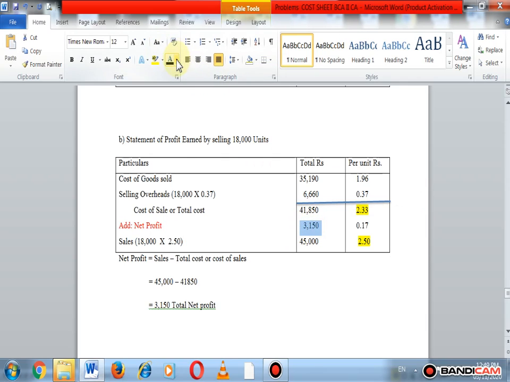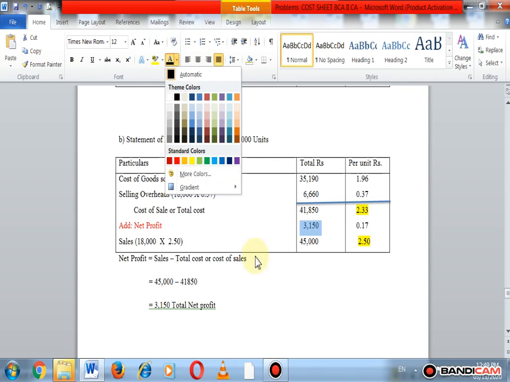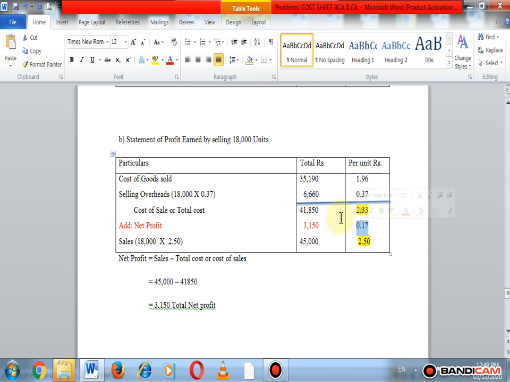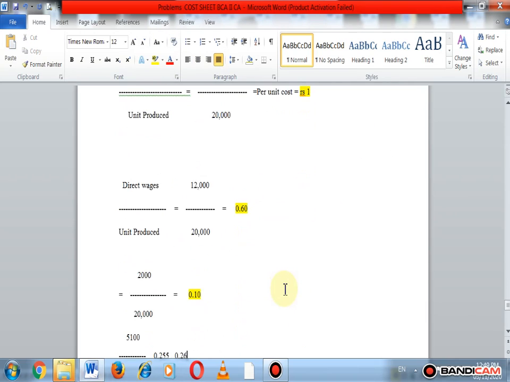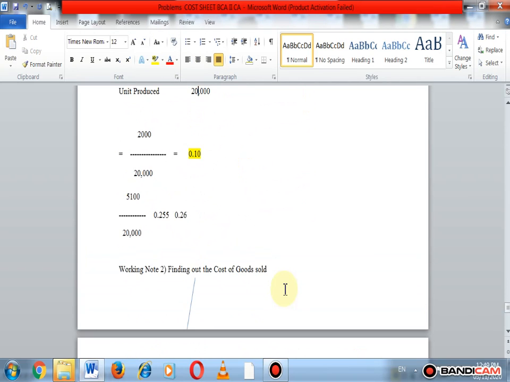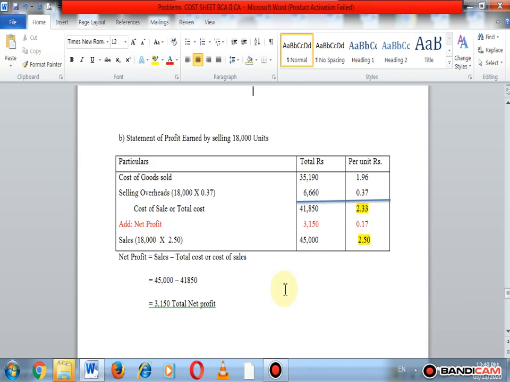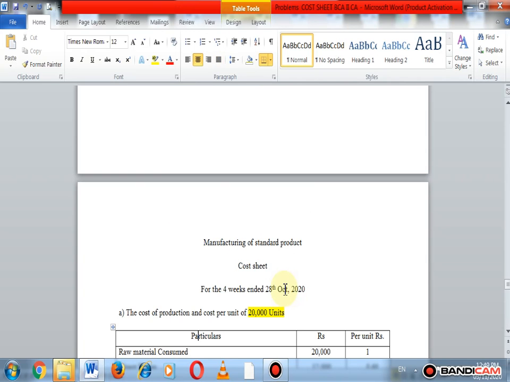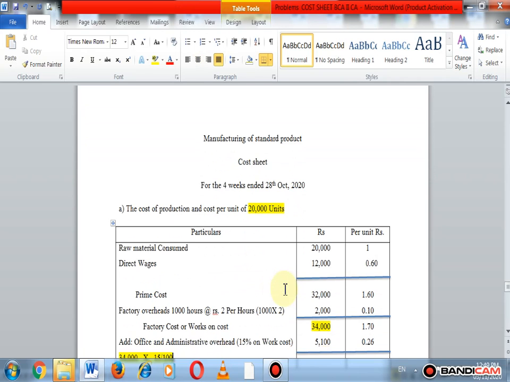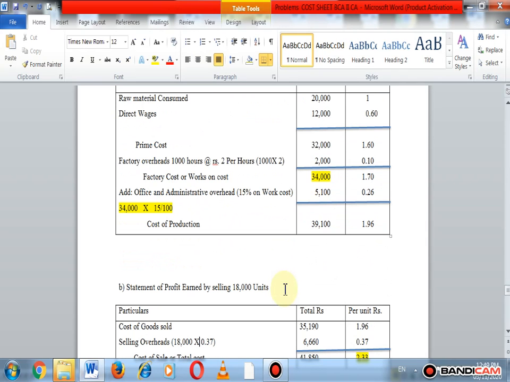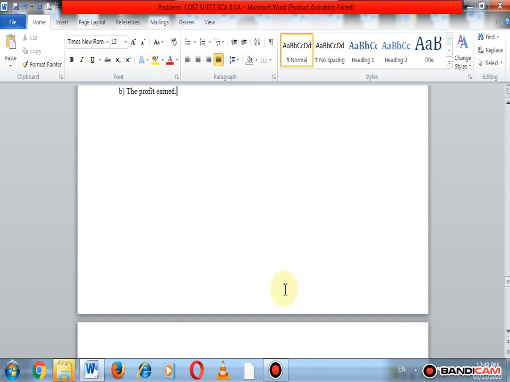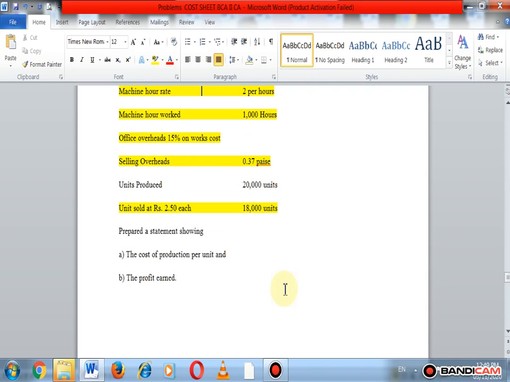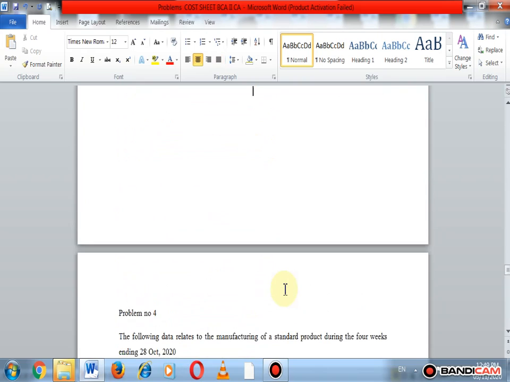Here we make it red for better understanding. So this is our profit and per unit profit. You should solve this problem again and again, two times, then you can easily calculate the cost sheet as cost per unit and total cost. So here we stop our cost sheet problem, and in our next lecture we start the quotation and tender.